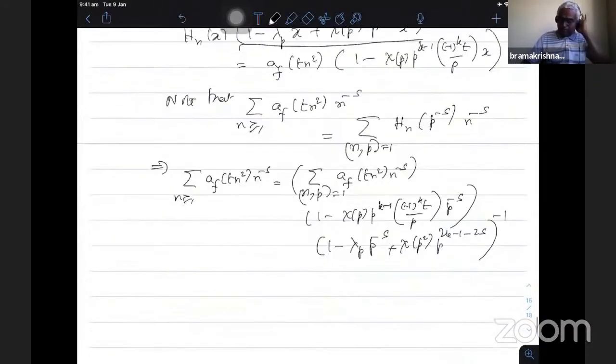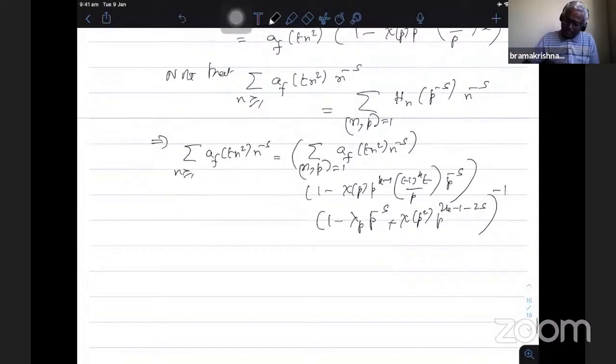Therefore, one p factor I have taken out, and then this evaluated hn of p power minus s in this one, and now I can remove another prime there. So inductively, if I take the factors of p from n, then the right hand side becomes the product. Okay, so therefore this is equal to ultimately, finally, when I take out all the prime factors, the remaining one will be AF of t.